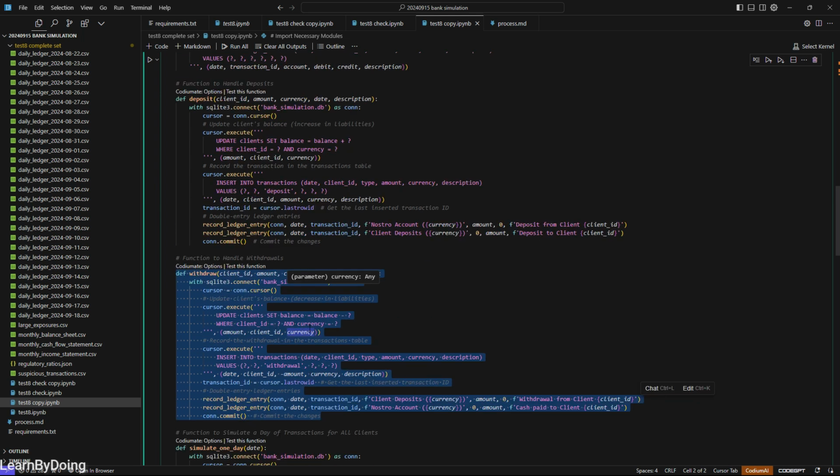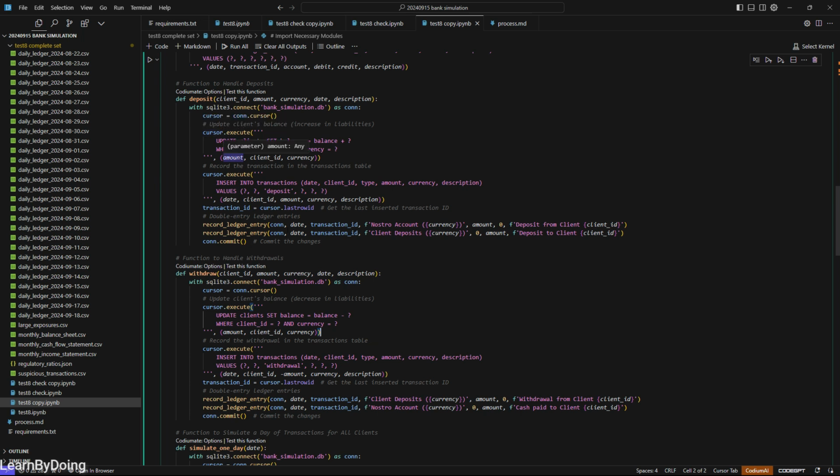As you can see, these two functions are very similar. And the important thing is that when you check this code, try to find their difference. So you have a similar rule to follow the sequence, but you also have some details that you need to pay attention to. And here, you can see each booking, either deposit or withdraw, we need to connect to the bank nostro account and the client deposit account.